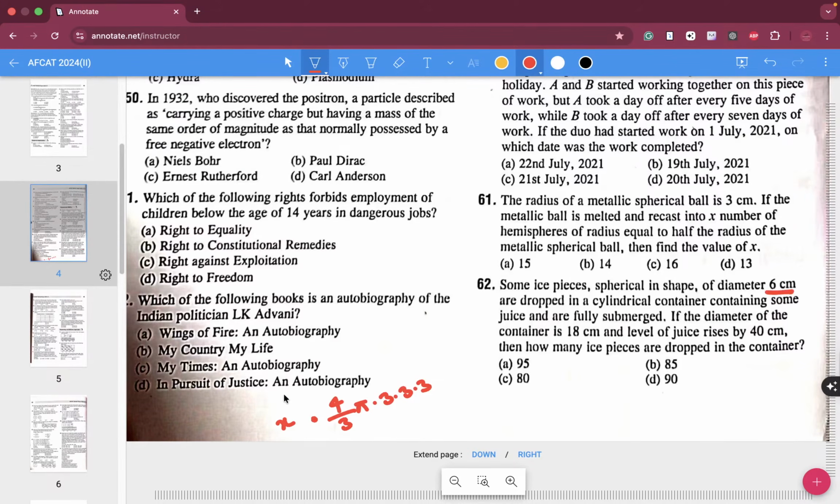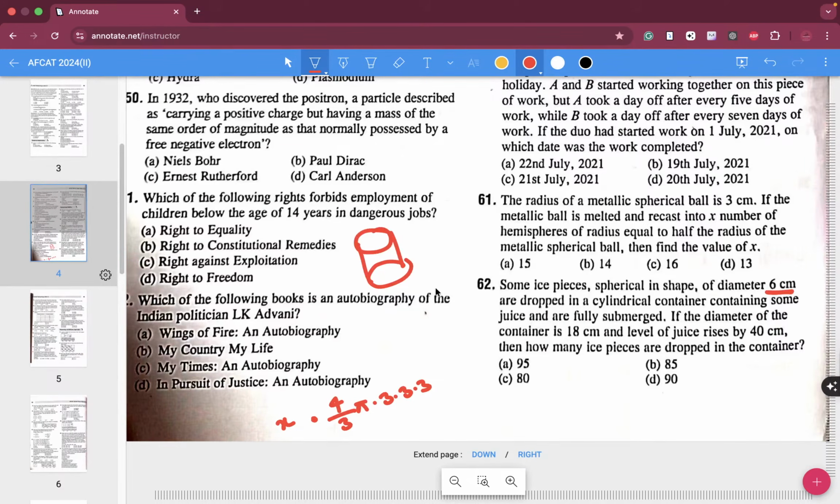Some ice pieces spherical in shape of diameter 6 centimeter are dropped in a cylindrical container. This is the cylindrical container, containing juice and are fully submerged, right?